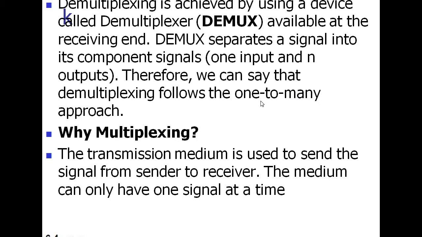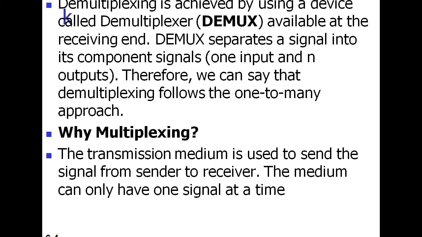One-to-many means it receives a single input line and it produces a number of output lines. But in the multiplexer case, we have seen that it receives n number of input lines and it produces one output line. That's why that is called many-to-one, and the demultiplexer is known as the one-to-many approach.